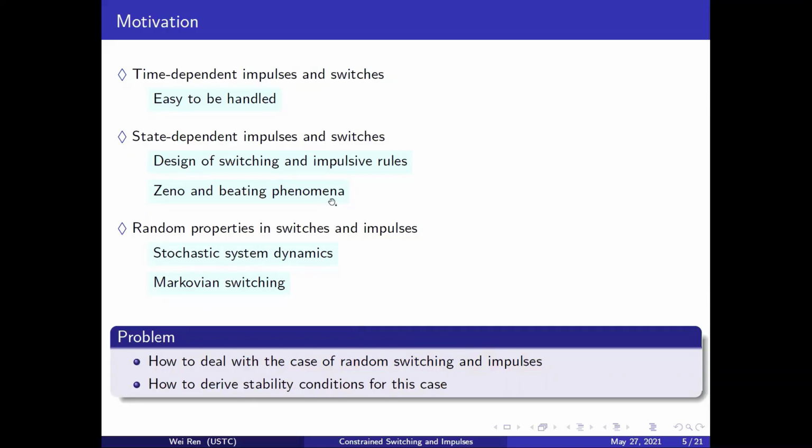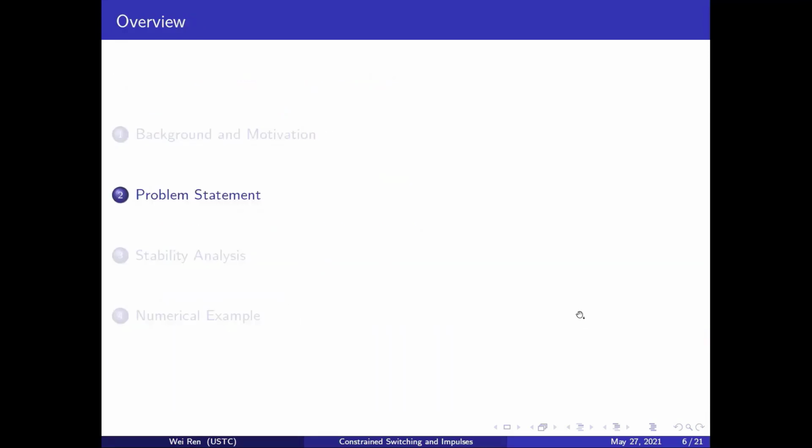To be specific, in existing works, most random problems are for system dynamics. In terms of random switches and impulses, only the Markovian switching case has been considered. From these discussions, an obvious problem is how to deal with the case of random switches and impulses. In this presentation, we will investigate this problem from the perspective of stability analysis.